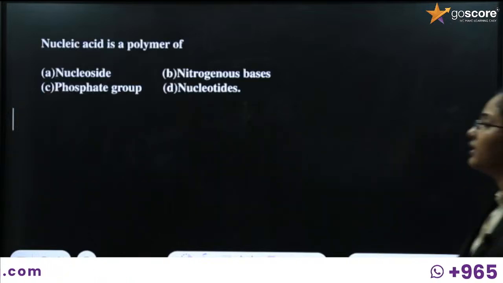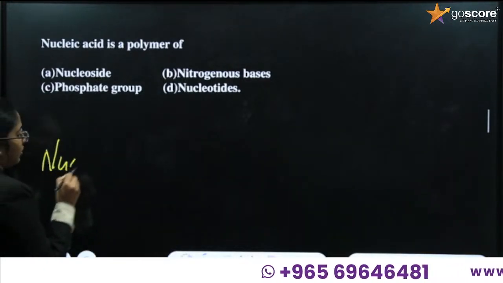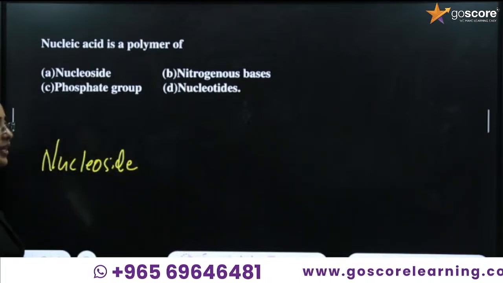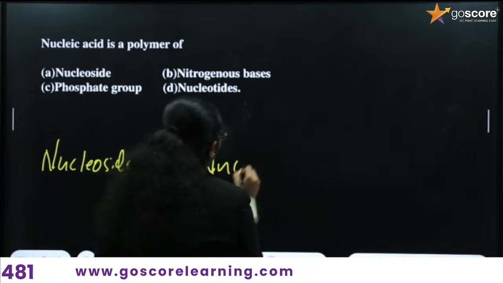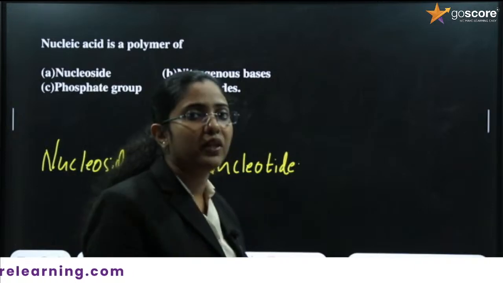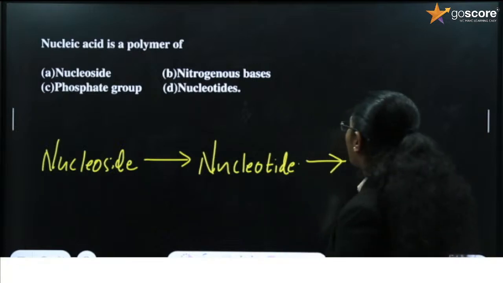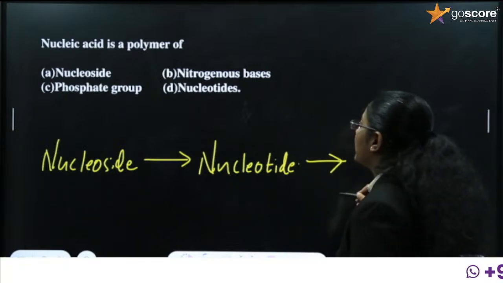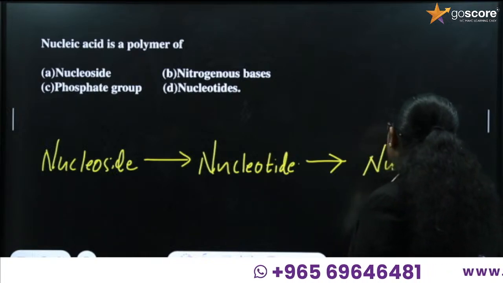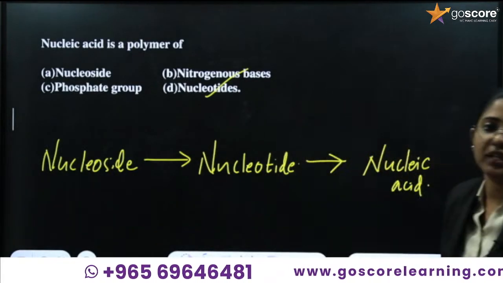Okay, so nucleic acid. Next question, nucleic acid. First you have studied about nucleoside, right? Once nucleosides are formed, if a phosphate group is added, then it forms a nucleotide. Numbers of nucleotides come together, or a polymer of nucleotides comes together, to form the nucleic acid. So what is the option here? Nucleic acid is a polymer of nucleotide. Option D is the correct one.